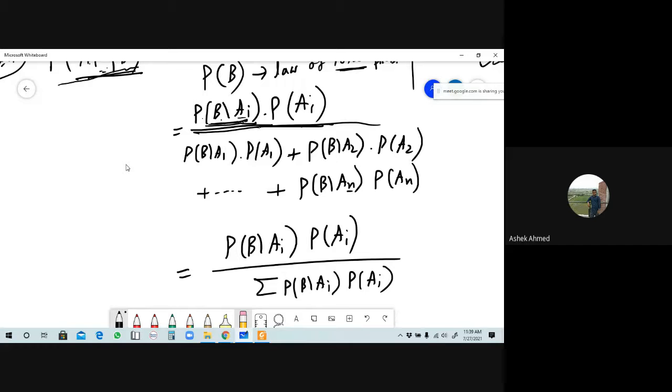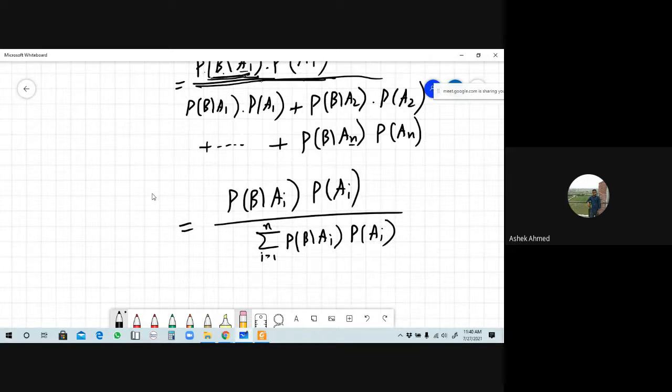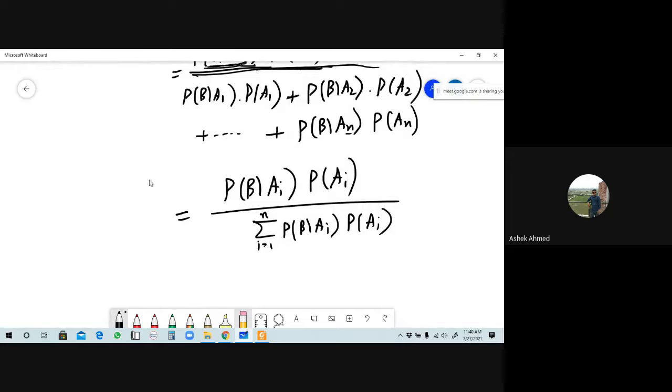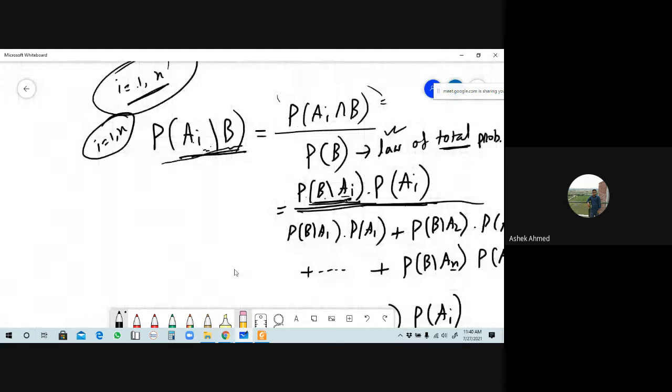Is it right? So you can say that this is I equals 1 up to n. Okay, this is called Bayes theorem. In the Bayes theorem, the probability that is found out is called the posterior probability.